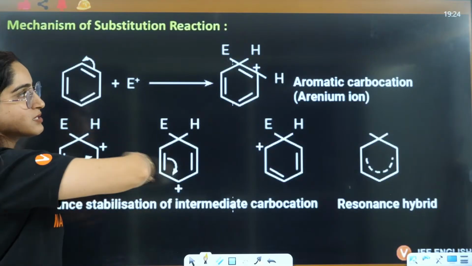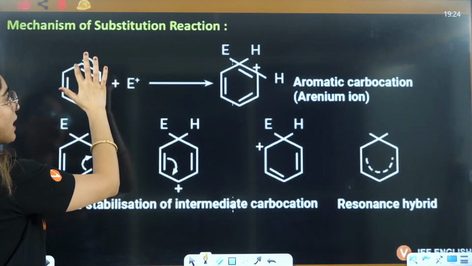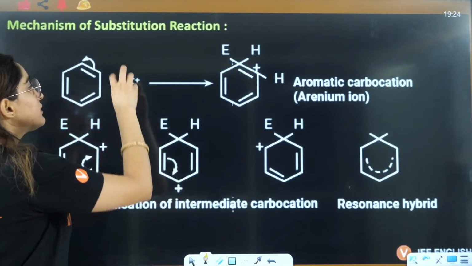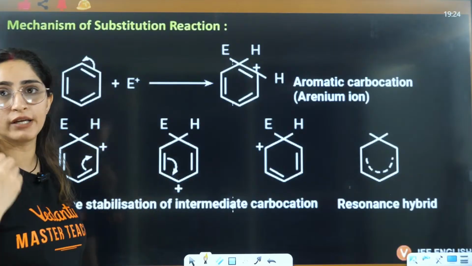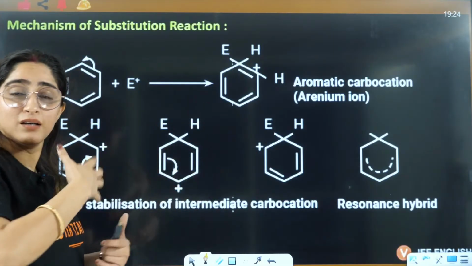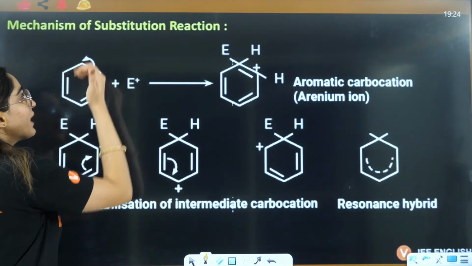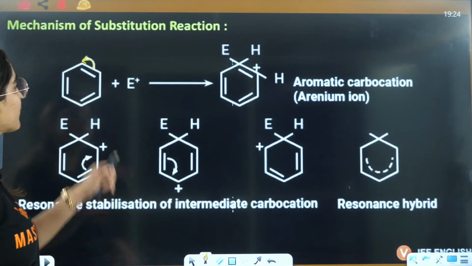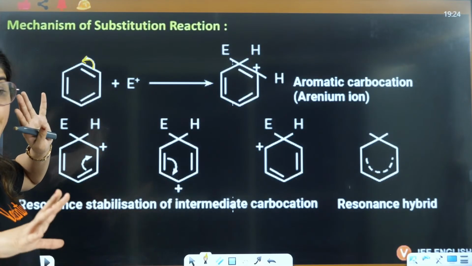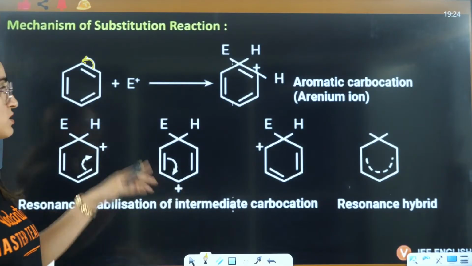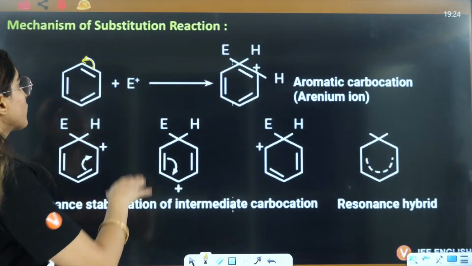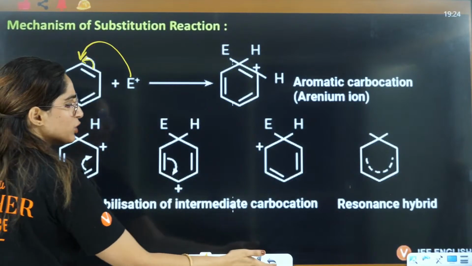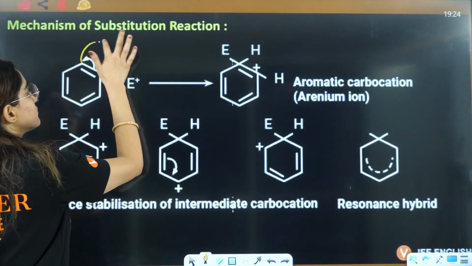So just see the simple mechanism here. What exactly happens? Here you have the pi electron cloud that is revolving in the benzene ring. This is the electrophile, which is electron loving. It wants to go where it sees the electrons. So this will be attracted here. That means here what will happen? Firstly, this bond will shift here because they want to make a location, an empty space for this electrophile to attack, right? So when this will go, then here the electrophile is going to attack, but usually we draw the arrow by this side.